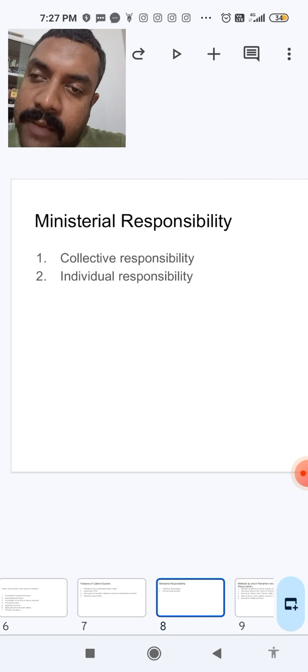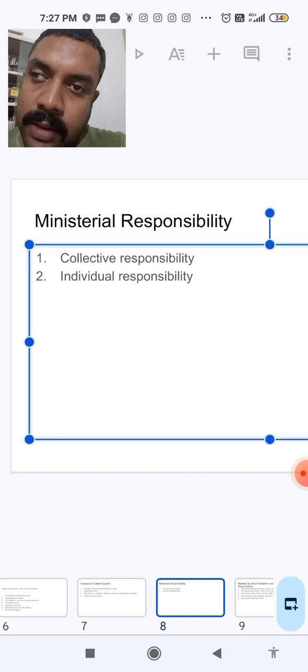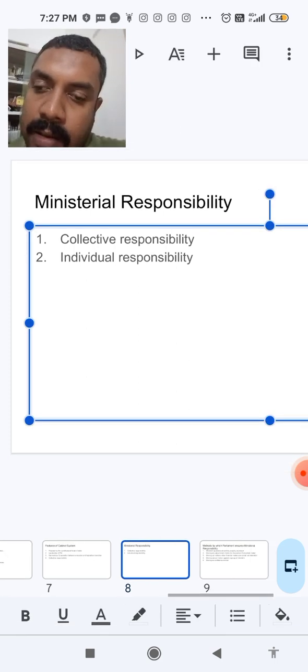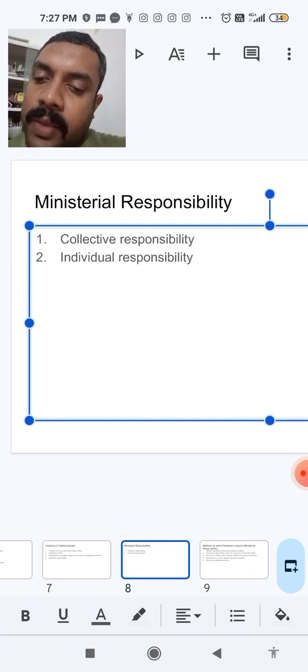The collective responsibility and the individual responsibility are both measured in their power in real terms when the Parliament is in session, and the Parliament is the final check and balance system of the government which is in power.